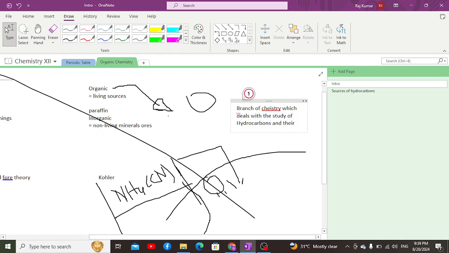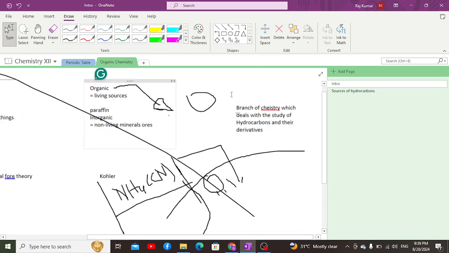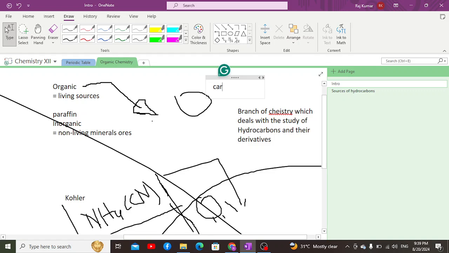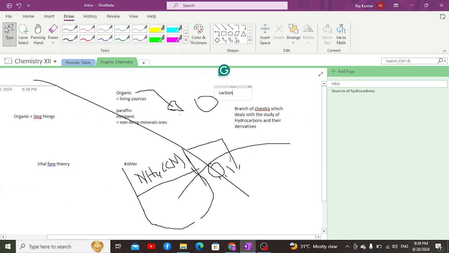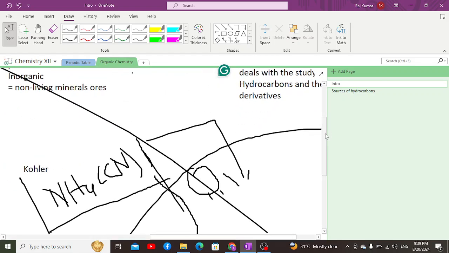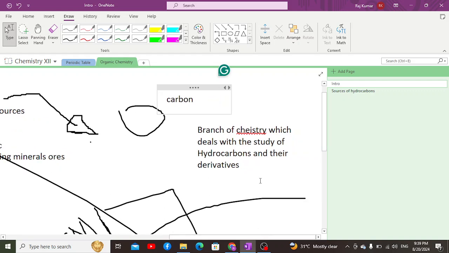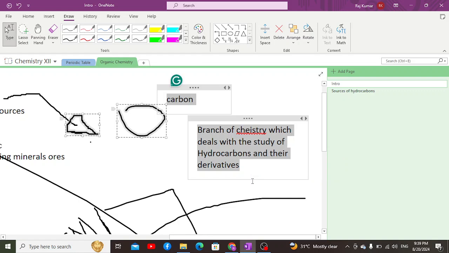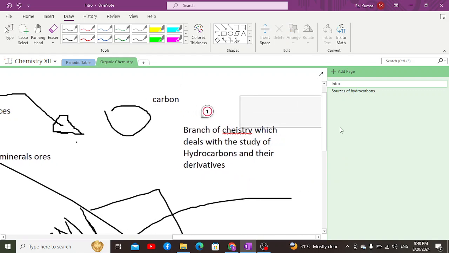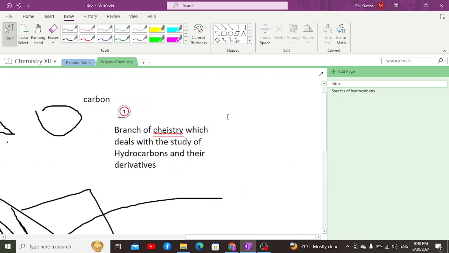Organic chemistry must include those compounds which have carbon inside them, but all carbon containing compounds are not organic. The reason is that organic chemistry only deals with a certain type of carbon compounds which are similar in chemical and physical properties, and which are relevant to living sources.